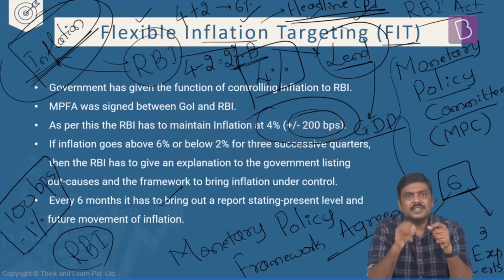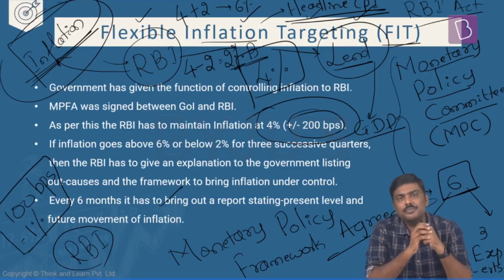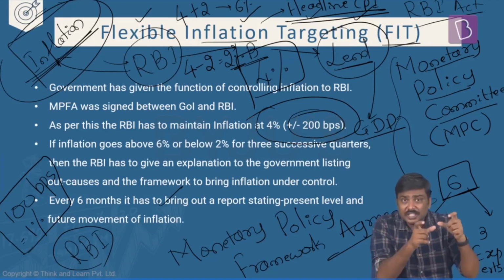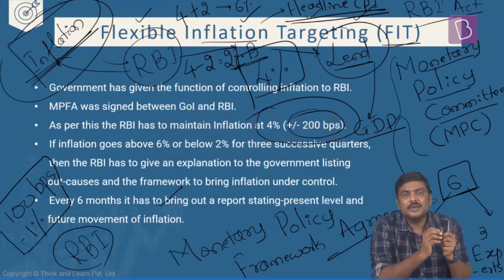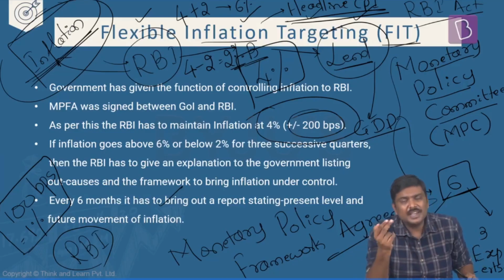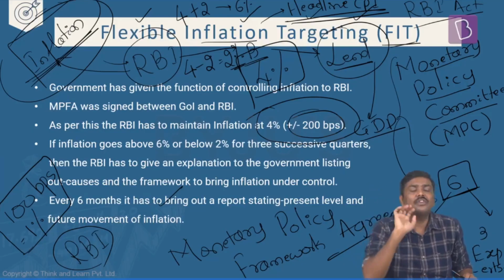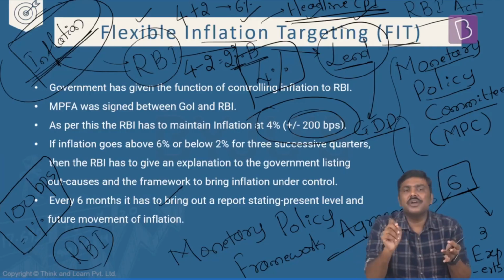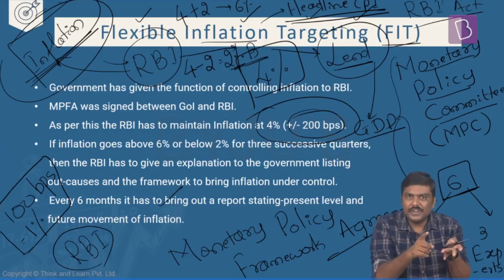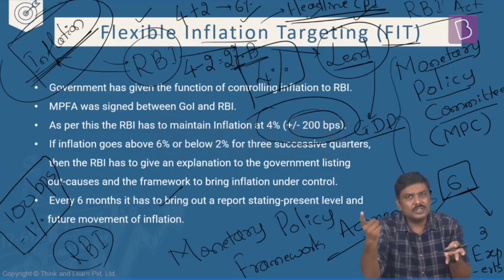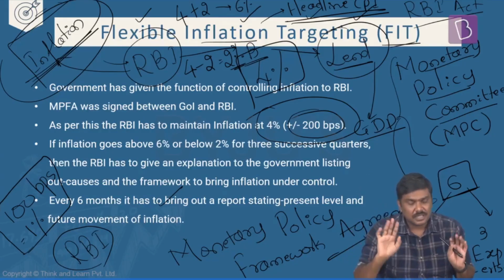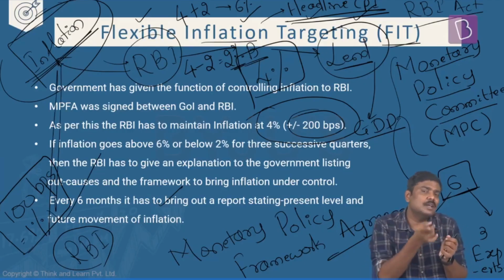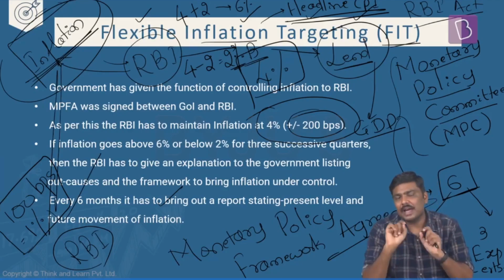Once every 6 months, RBI has to come out with a report and explain the causes of inflation for the last 6 months, and what could be the causes in the next 6 months. This information has to be provided with respect to the future movement and the past movement of price levels by RBI.